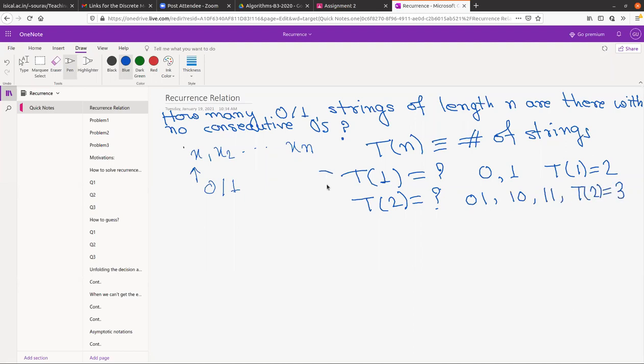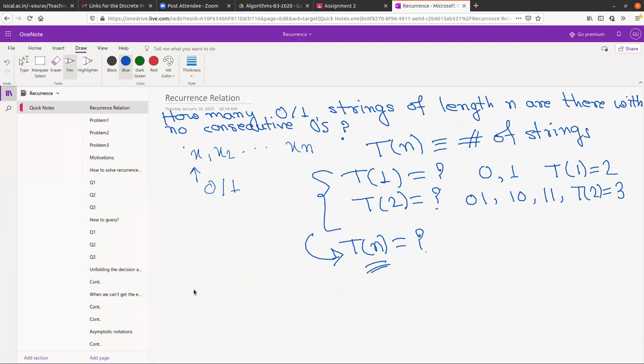But this seems easy, and it is not really practical. How do we calculate for larger and larger n? How can you actually calculate Tn for some general n? Any suggestion is welcome. By observing the patterns for T of 1, T of 2, and T of 3. Okay, actually this is a very good observation, observing the pattern.